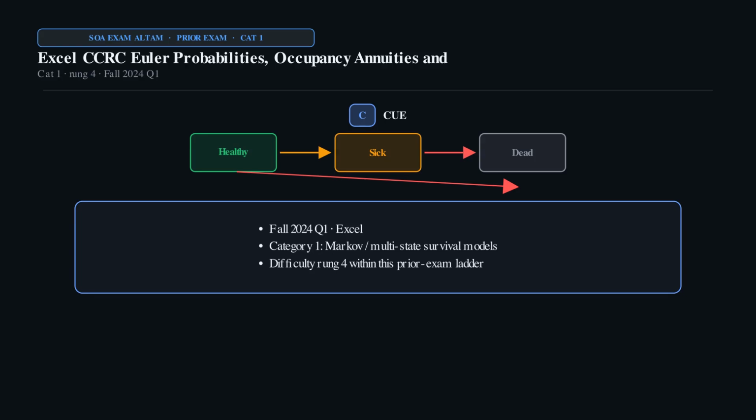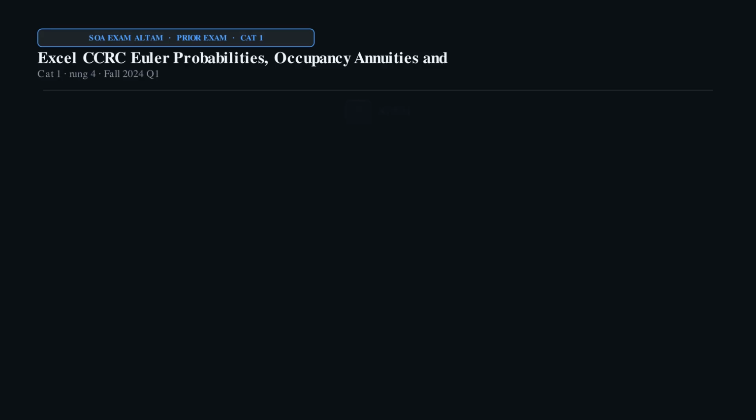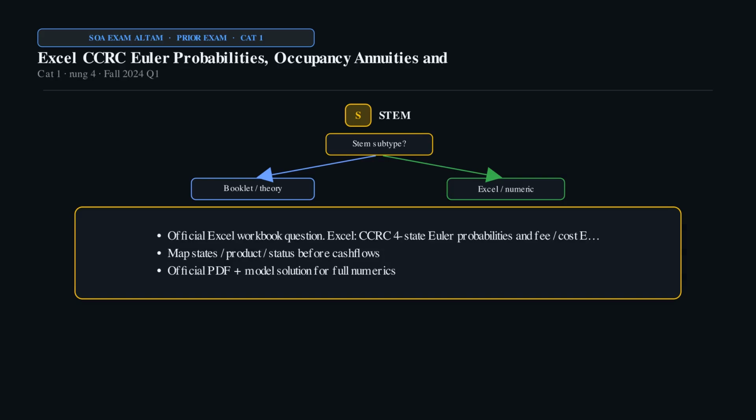Step 2, MLE Likelihood per Life Estimator. Step 3, Euler choose H. Update P(T+H). Step 4, attach cash flows only after probabilities exist.